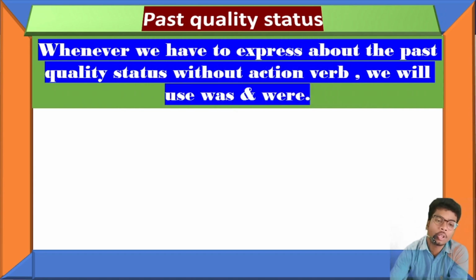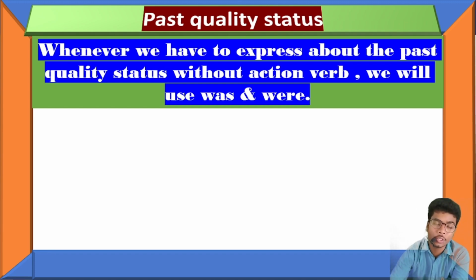If I talk about quality, for example, I can say you were a good doctor. I don't know, you were a good doctor, but right now you are or not, you know very well. I'm sharing about your past quality status. So whenever we have to express past quality status without any action verb, there is no action.